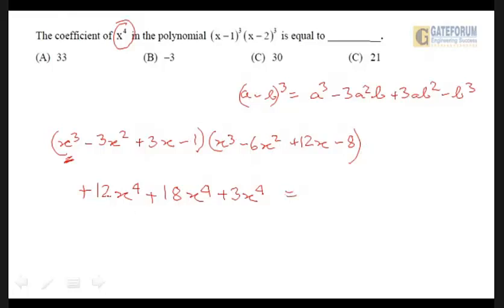So what is the summation of this? 12 plus 18 is 30. 30 plus 3 is 33. So 33x to the power 4 with a plus sign. So we say it's 33. This is how you actually do it. Well, I hope you understand. There is no other shortcut. So let's go ahead and do the next. This was simple.